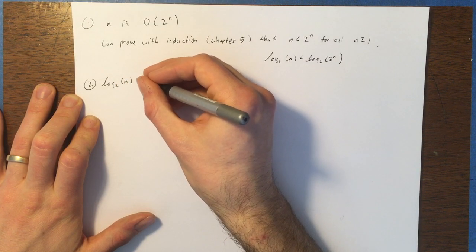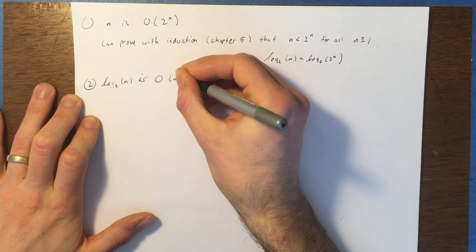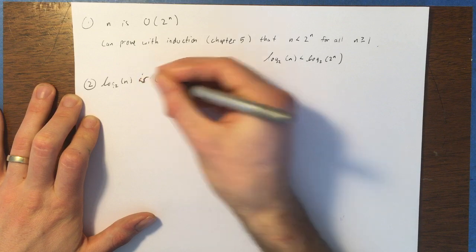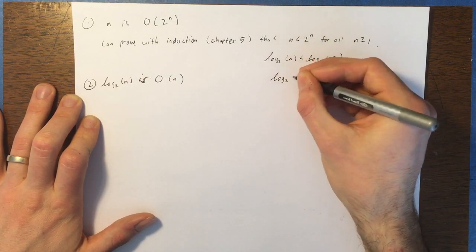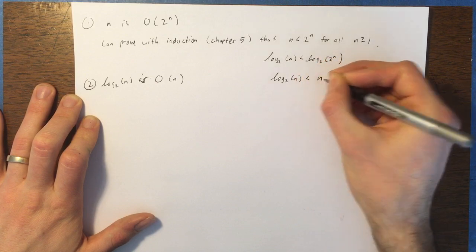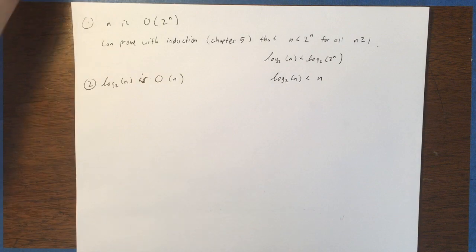Actually, I'll write it this way, it is big O of n. Okay, and that's because over here, we've got log base 2 of n is less than n. So log n is going to be big O of n, okay?